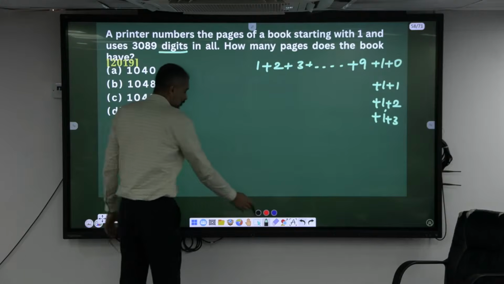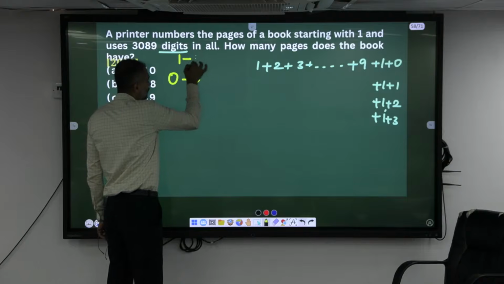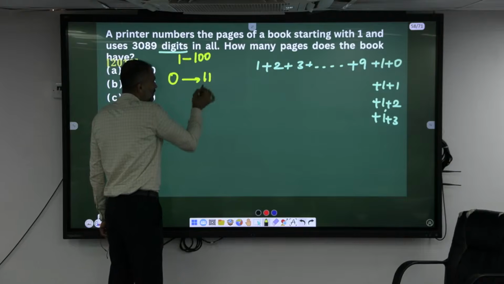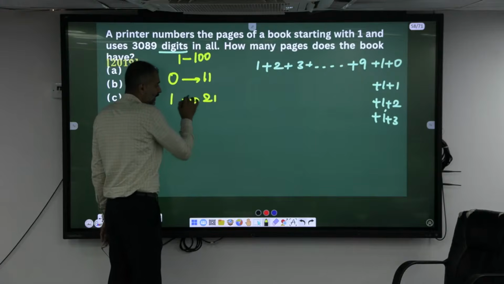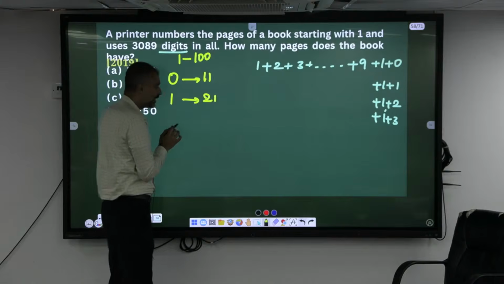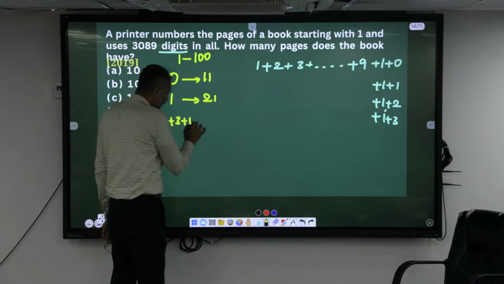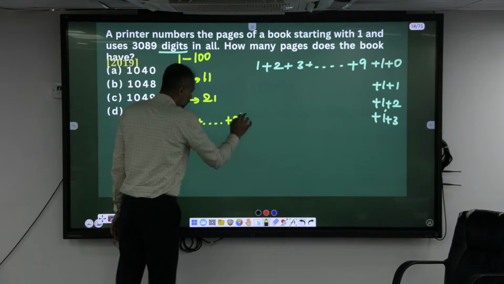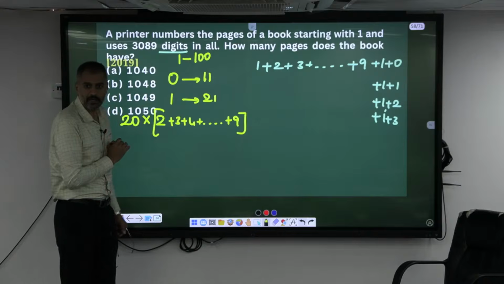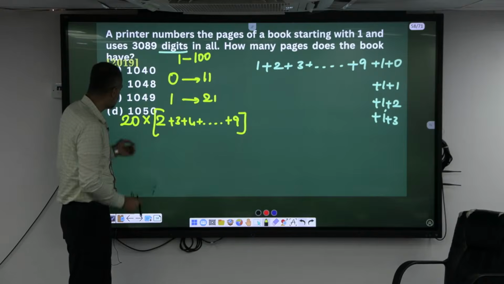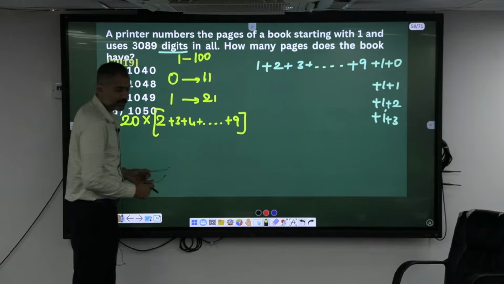Now, how many times does 0 appear from 1 to 100? 11 times. If I add all these zeros, what is the sum? 0. The digit 1 appears, so that makes 21. The digits 2, 3, 4, 5, 6, 7, 8, 9 each appear 20 times. If I add all these digits, what is the sum of these digits?